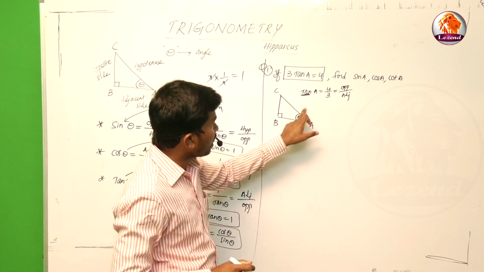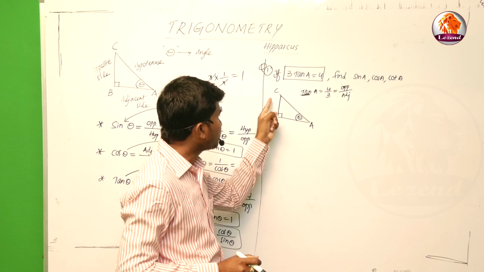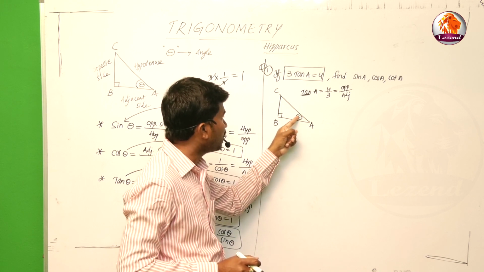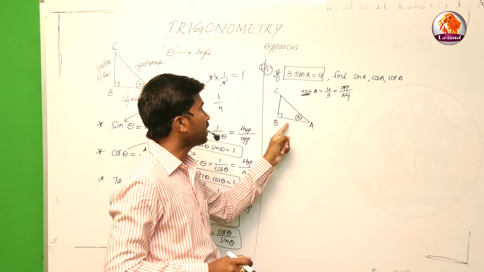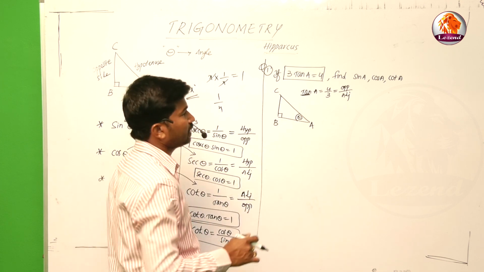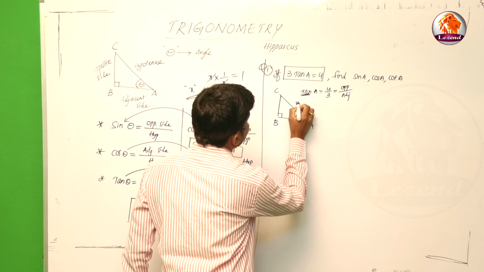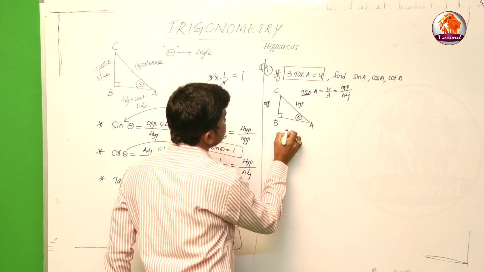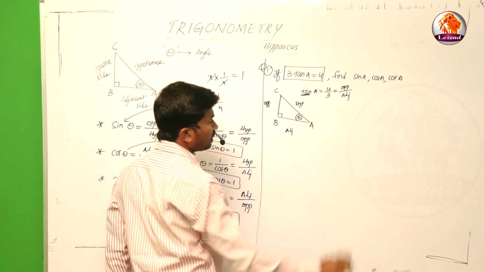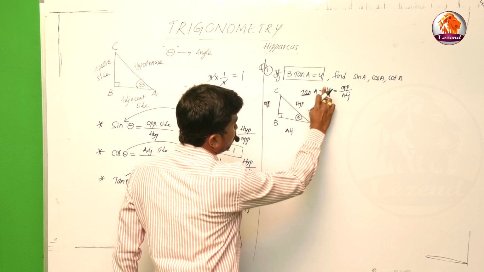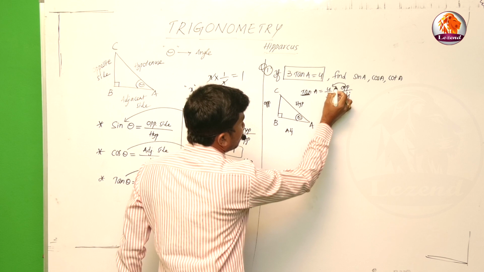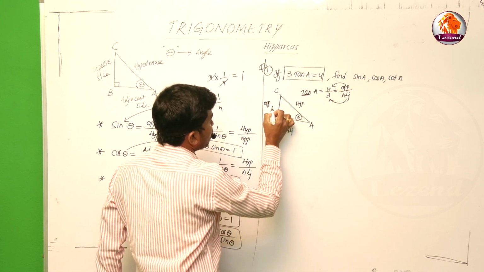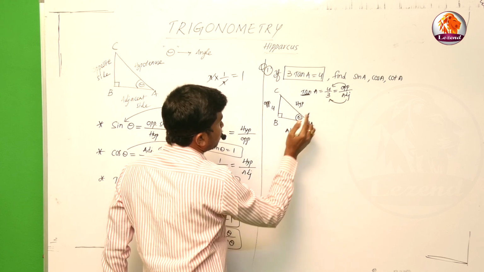The longest side is called the hypotenuse. This is the opposite side, because it is the side opposite theta. The remaining side is the adjacent side. From the concept, tan A is equal to 4 by 3, so opposite is 4 and adjacent side is 3. This is the 4, and the adjacent value is 3.